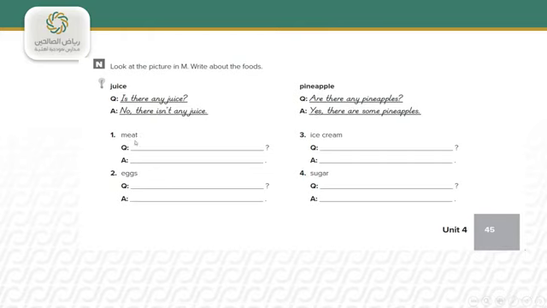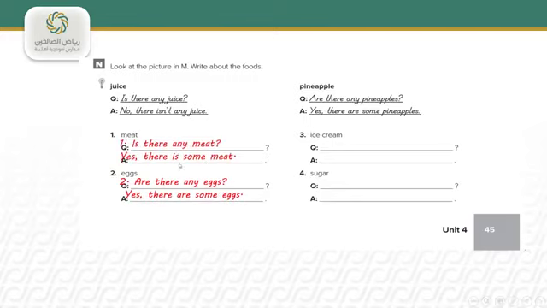Let's do meat. Is there any meat? And the answer will be yes, there is, or no, there isn't. Is there any ice cream? Yes, there is, or no, there isn't. Is there any meat? Yes, there is some meat. For eggs, are there any eggs? Because eggs is a plural noun. Yes, there are some eggs. Is there any ice cream? No, there isn't any ice cream.